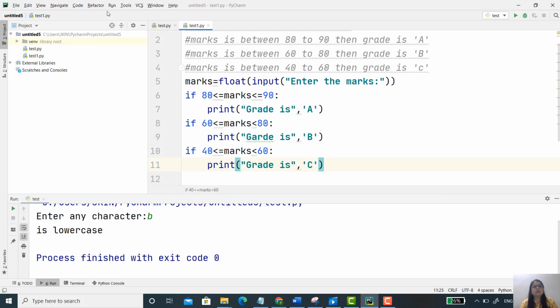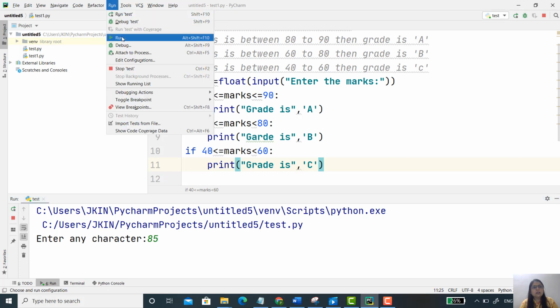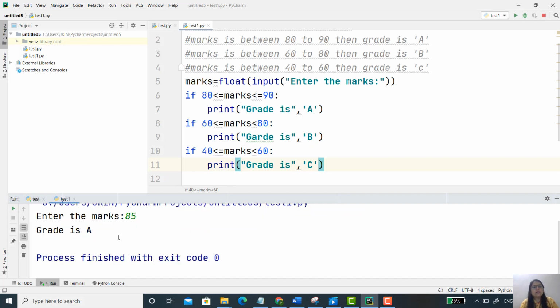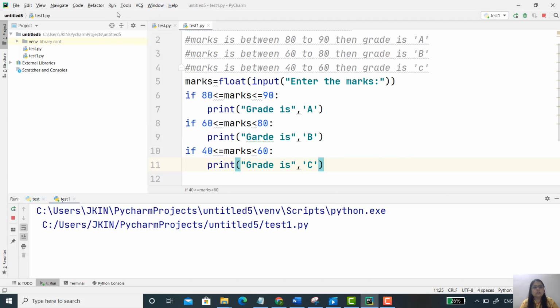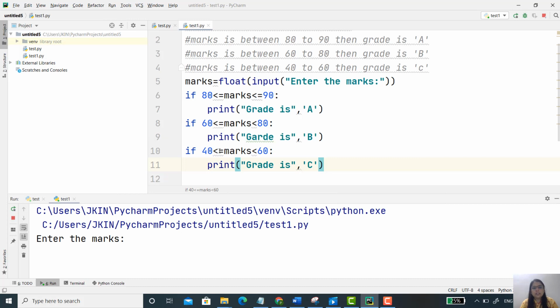Now let's execute this code. Sorry, this file is what? It's test1. So run and then run, and here we have to select test1. So first we have to enter, that is, I'm just entering 85. Then here definitely 85 is what? It's grade A. Now again I'm just running this code. Then if I enter 65, then the grade is what? It's B. And if I enter 45,